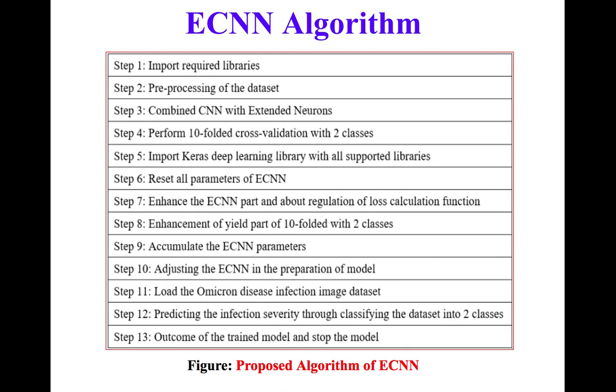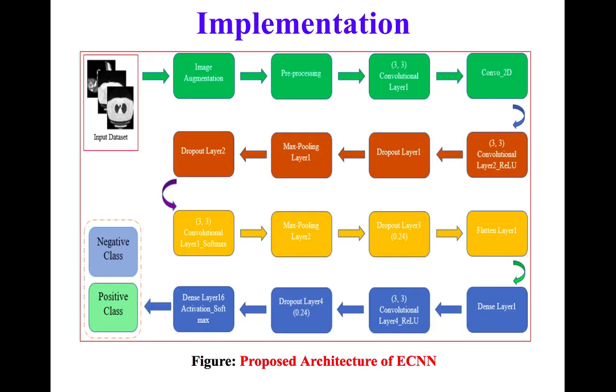Then enhancing this ECNN part, regulating the loss calculation function, enhancing the yield part of the tenfold with two classes, accumulating the ECNN parameters, adjusting the ECNN in the preparation model, and finally loading the Omicron disease infection image data, we have achieved 99.25% accuracy. And finally we stop this algorithm once we get the required output.